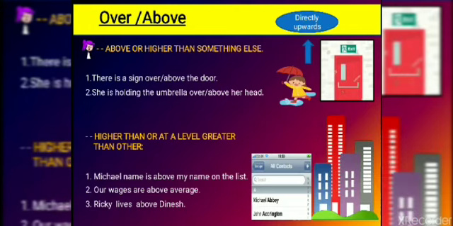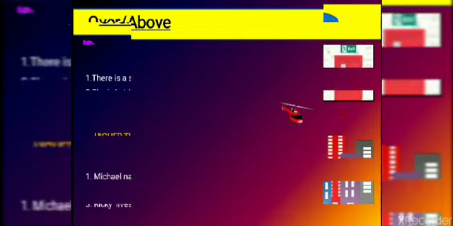If Ricky lives on the 6th floor, then Dinesh lives on the 8th floor. That means higher than, level wise, position wise. So whenever there is any sort of level, we use above. And whenever it is the normal sense of directly upwards, we use over.